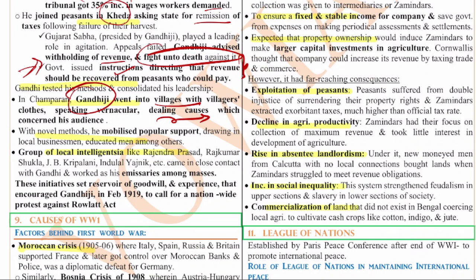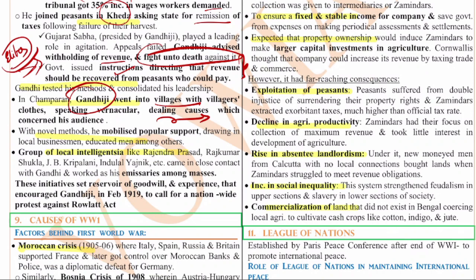But before Gandhi, it was all about the elites, be it moderates or extremists. Both of them failed to include all the masses. That was their major issue. And Gandhiji involved all the masses in the freedom struggle. Gandhiji gave them a reason to fight. Gandhiji showed them the path to fight.